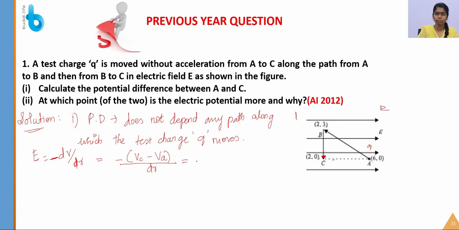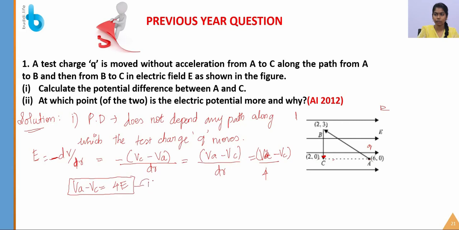I am just substituting the minus inside: Va minus Vc divided by dr. The distance moved by the charge is 6 minus 2, which is 4. And Va minus Vc is the potential difference that you have to calculate, as asked in the question. So Va minus Vc is equal to 4 times the electric field. This is the answer for question 1.